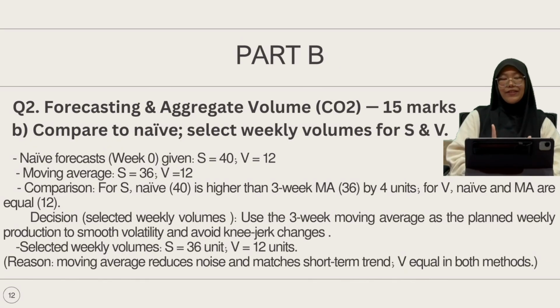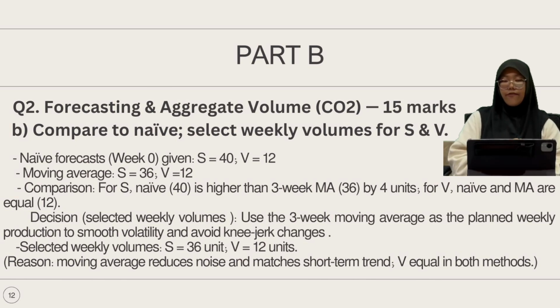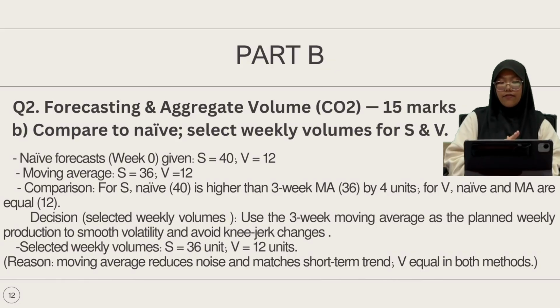Question B is compare to naive. Select weekly volume for S and B. Naive forecast, week 0 given: S is 40, B is 12. Moving average: S is 36 and B is 12. Comparison: for S, naive is 40, which is higher than the 3-week moving average of 36 by 4 units. For B, naive and moving average are equal at 12.